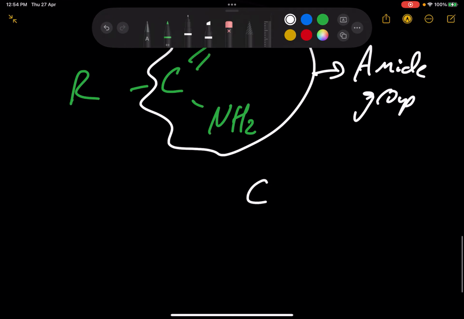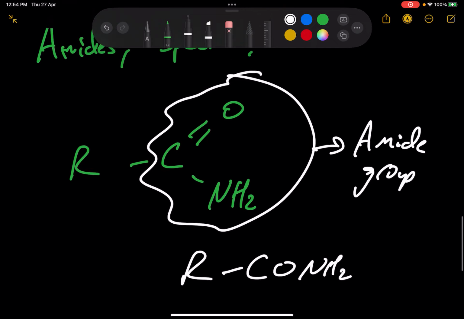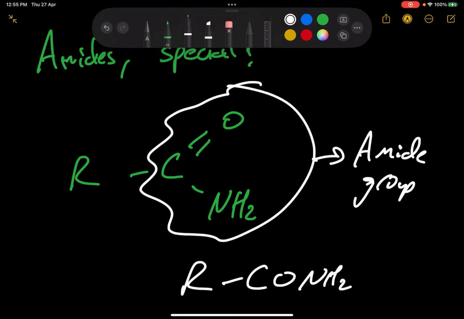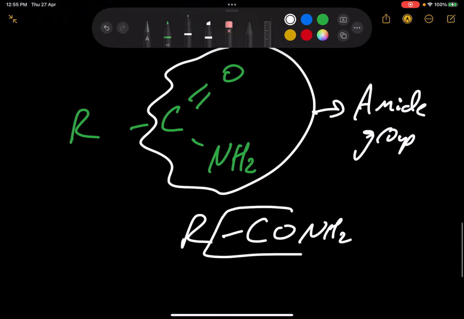That's CONH2. Okay? And we have here R. R represents any other organic group. We don't care about it. This is what makes amides special.